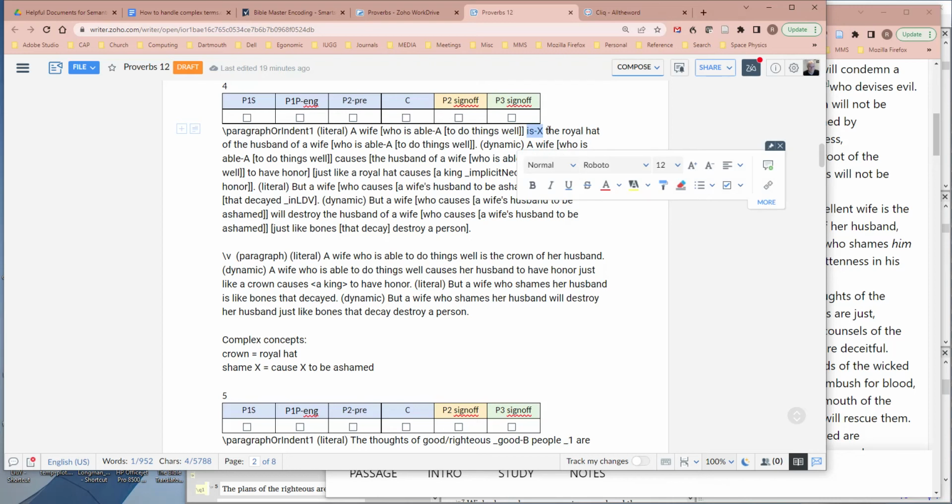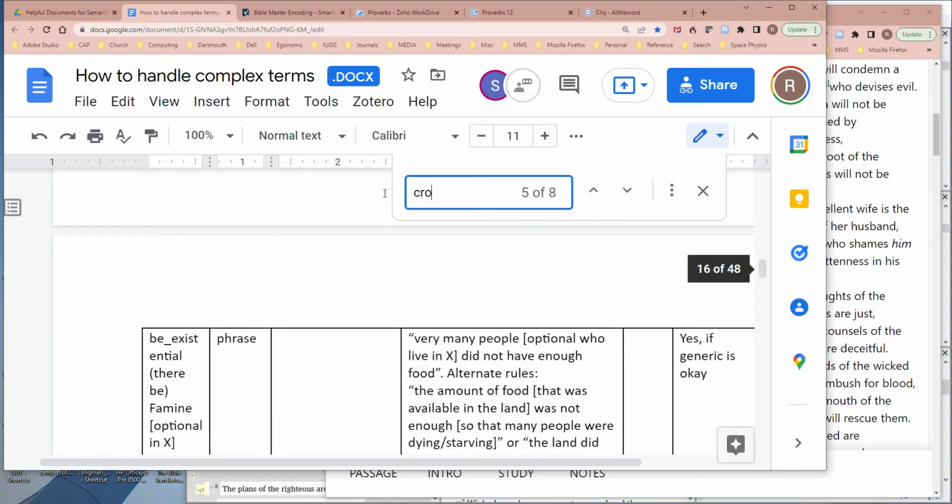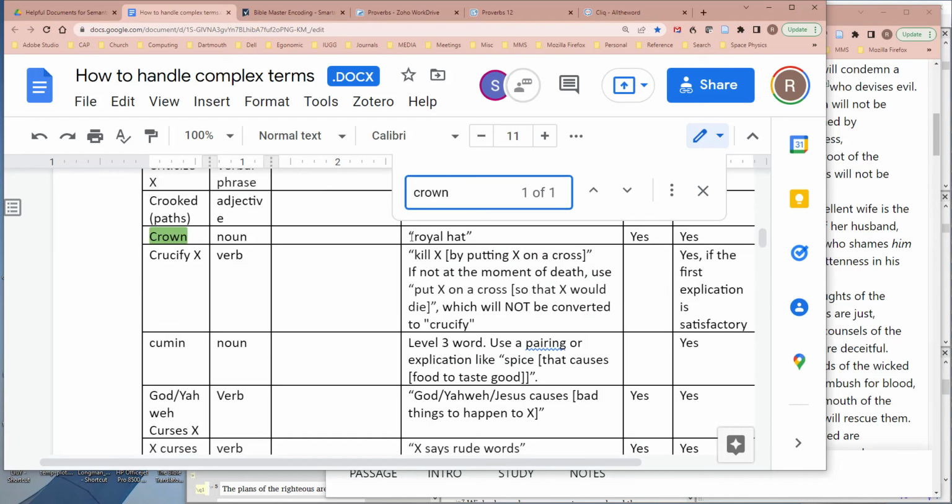And then instead of writing the crown of her husband, I expressed it as the royal hat. Now why do I do that? That's because crown, although we have it in our ontology, is a complex word, and the explication is royal hat. So in simple terms, that's how we express it.